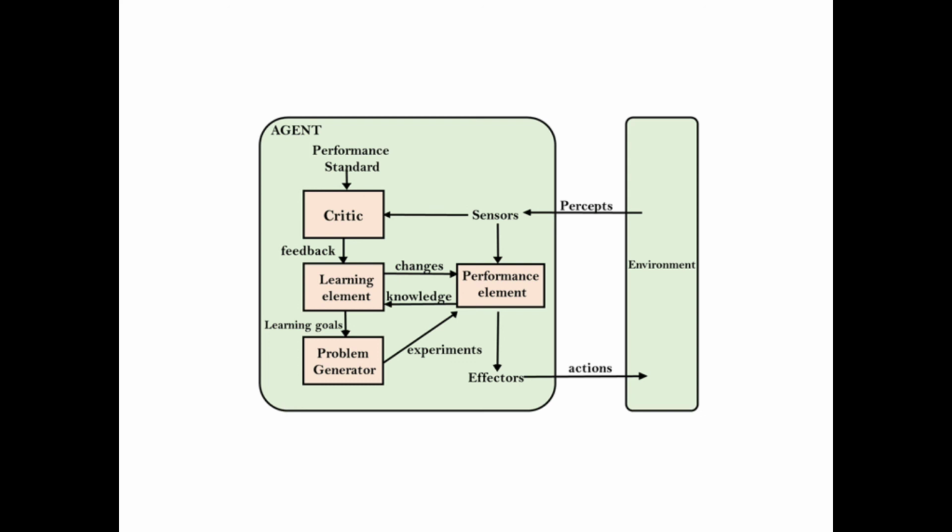If suppose there are any problems, with the help of learning they will learn extra things. It will consider the feedback from the critic also. Based on the critic also, it will change the things it is doing, it will change the actions it performs. After that it will continue, it will take suggestions from others also. So finally it gives the best actions to the environment.